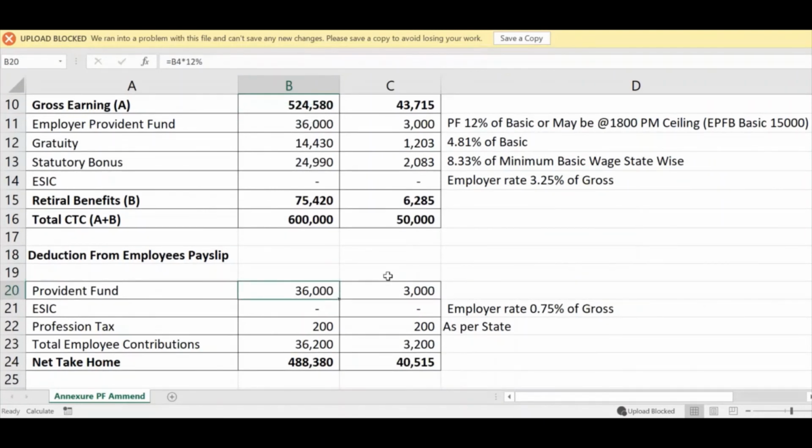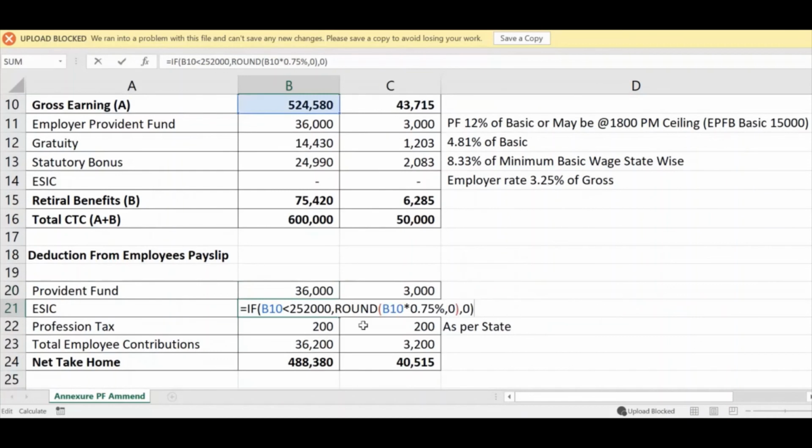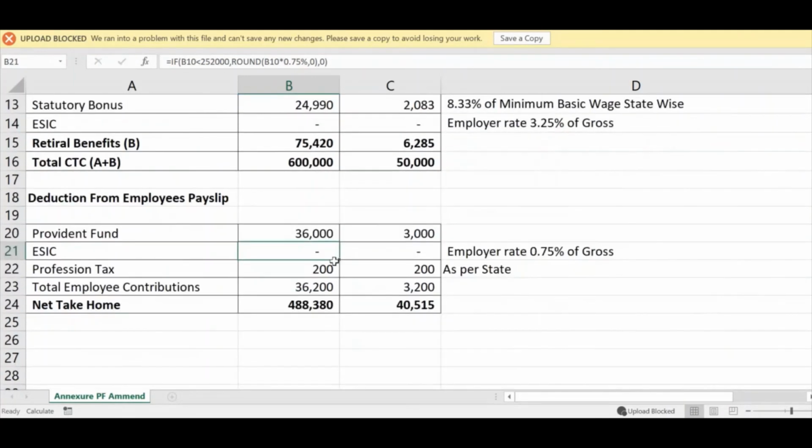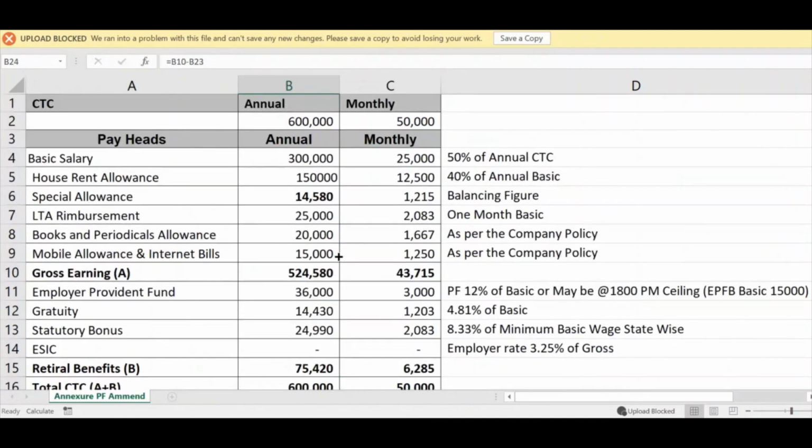Net salary. Now we will talk about the net salary. Likewise, the employee also contributes to some statutory compliances like Provident Fund, which is 12% of basic, and ESIC, which is 0.75% of gross if gross is less than 21,000 per month. Professional tax is deducted according to the state.